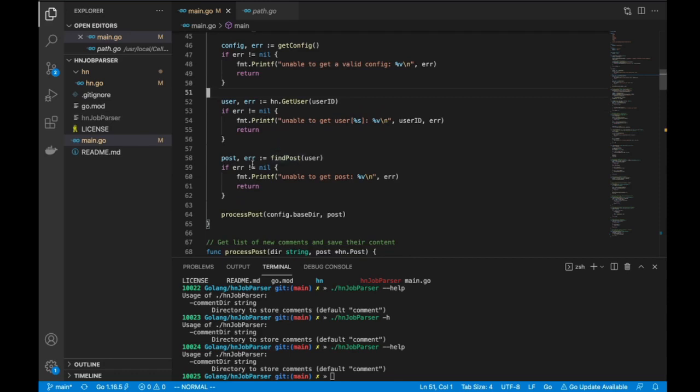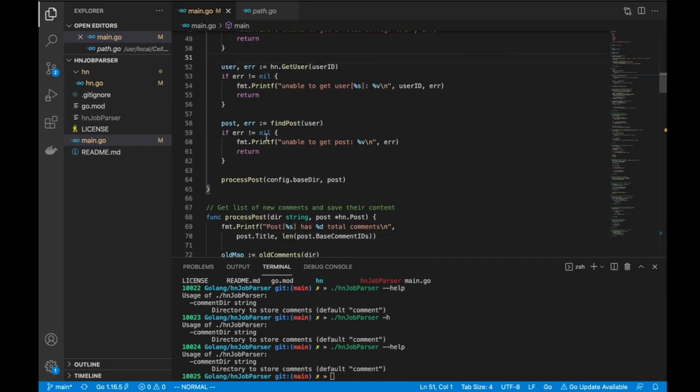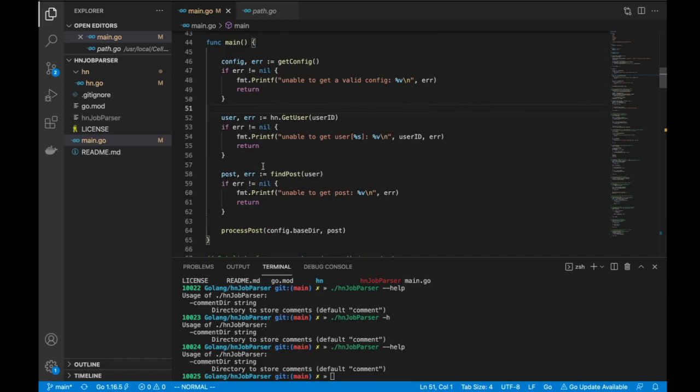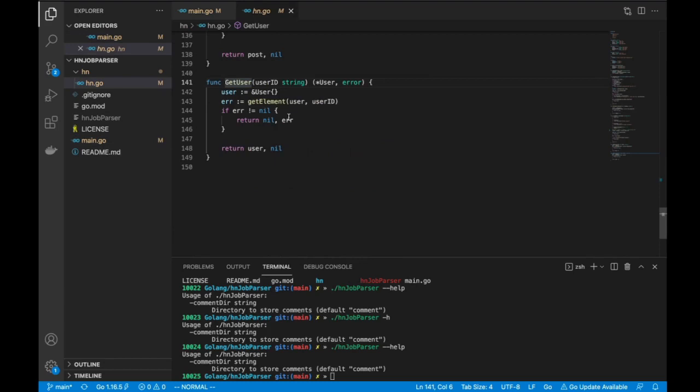Using that struct, we're going to figure out the post that we are interested in, right? And once we find the relevant post, we want to process the post, and in process post, we're basically downloading a bunch of comments. So let's get into each of these methods.